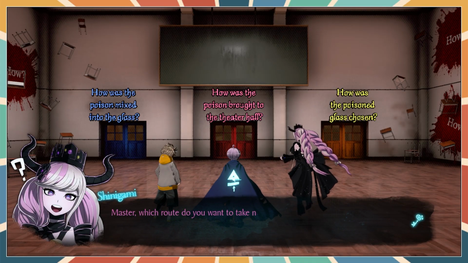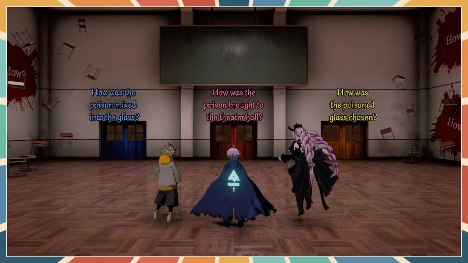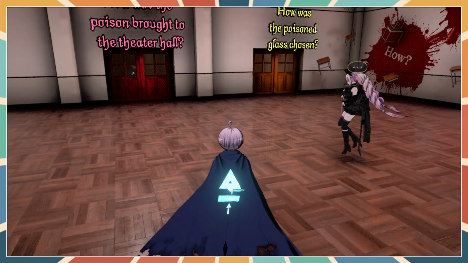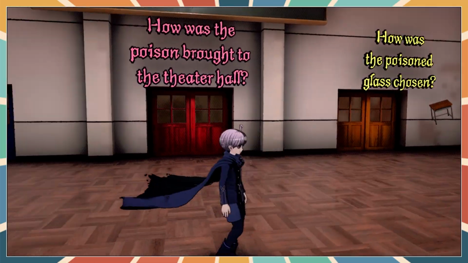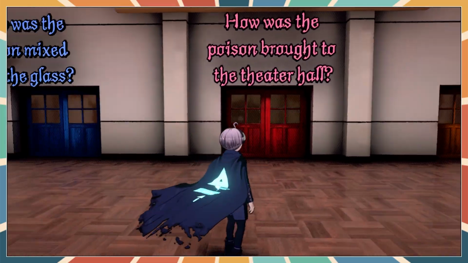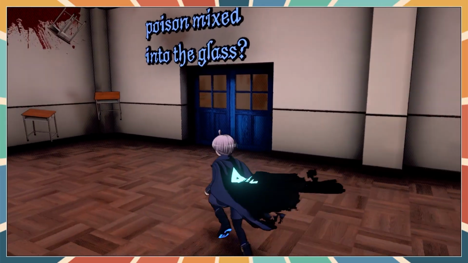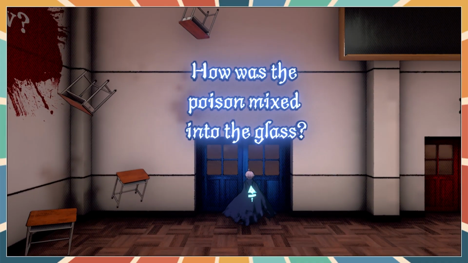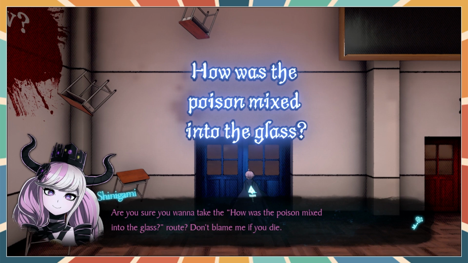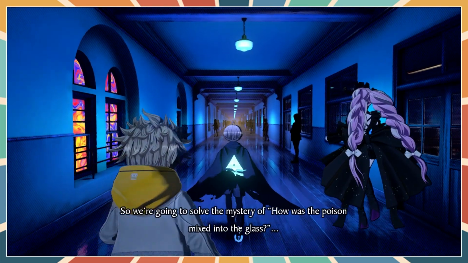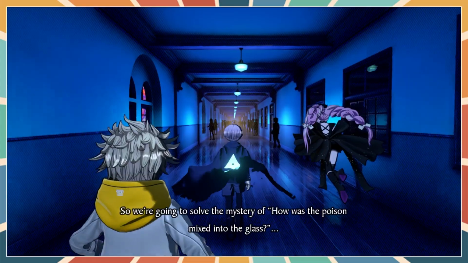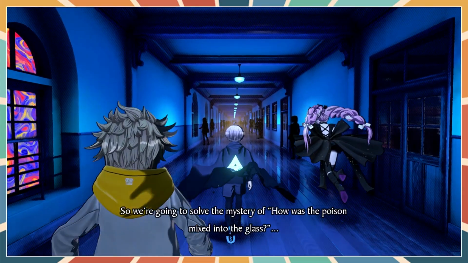Master, which route do you want to take next? How was the poison mixed into the glass? How was the poison glass chosen? So yeah, okay. This is all three of them being involved. Are you sure you want to take the how is the poison mixed into the glass route? Yeah, let's do it. Fuck you, Shinigami. I don't do what you tell me. We're gonna solve the mystery of how the poison was mixed into the glass.